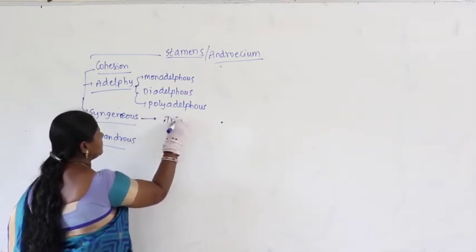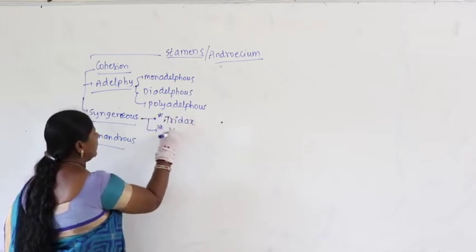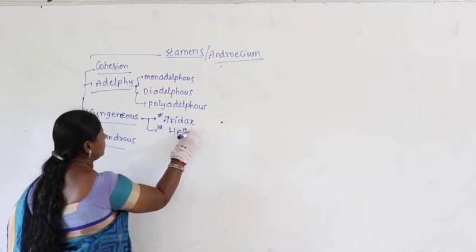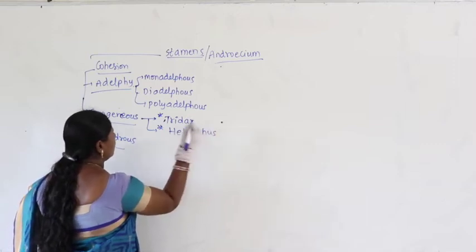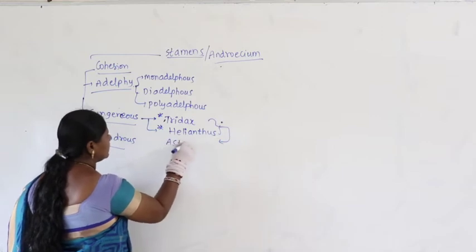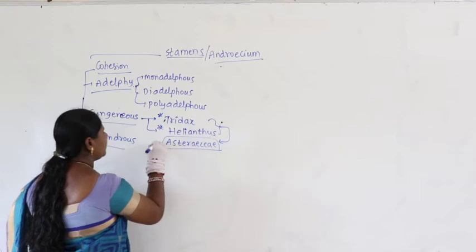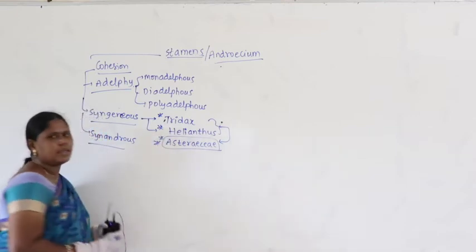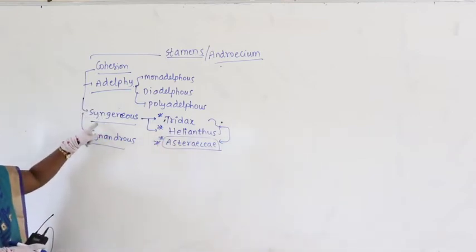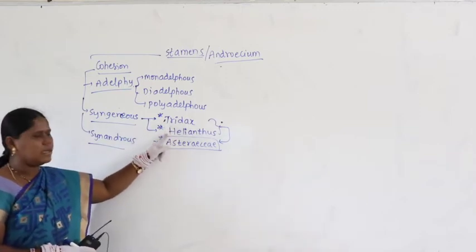You can take Tridax, Helianthus. Both of them belong to the family Asteraceae. So syngenesious, you find example Tridax, Helianthus.